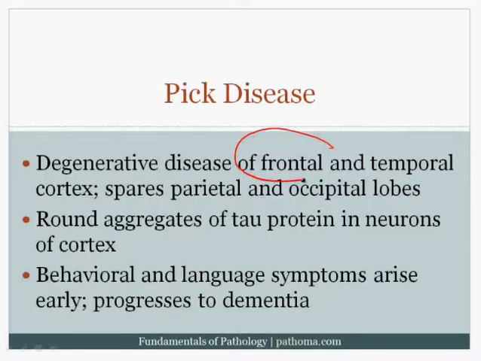Now the consequence of this is that when you knock out the frontal cortex, you're going to develop problems with behavior, and when you knock out the temporal cortex, you're going to get problems with language. And so along with dementia, you get early behavioral and language symptoms. Now were you to examine the brain microscopically, you would see round aggregates of tau protein within the neurons of the cortex. Now recall that tau protein is a microtubule-associated protein. It helps the microtubules of the cytoskeleton arrange themselves properly. And in this particular case, you're going to get these round aggregates of tau protein.